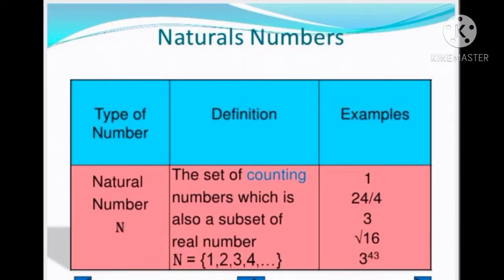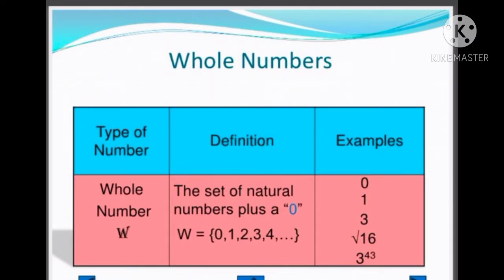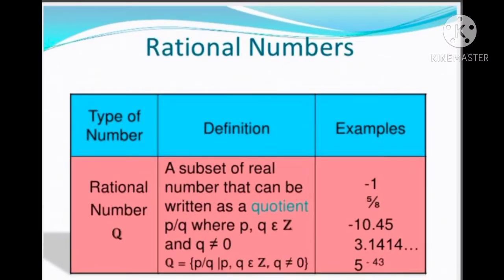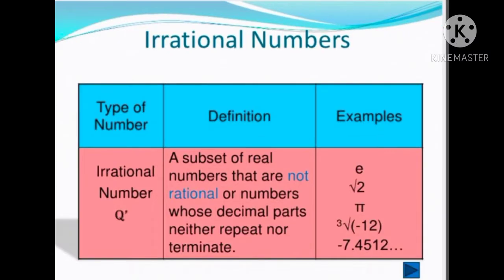The different types of numbers are natural numbers, whole numbers, integers, rational numbers and irrational numbers, and so on.